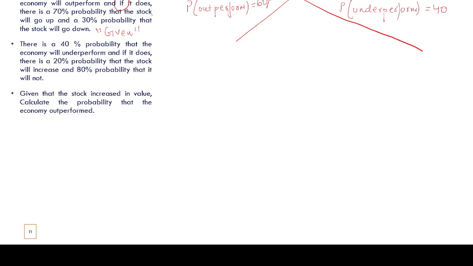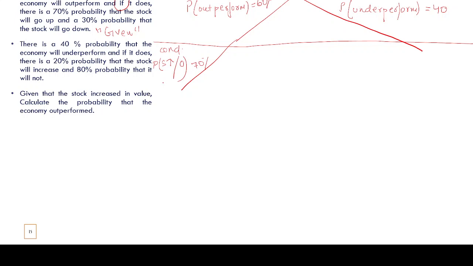So if the economy outperforms, there is a 70% probability that the stock would go up. This is your conditional probability. And how do you write it? Probability of stock going up given economy is outperforming.